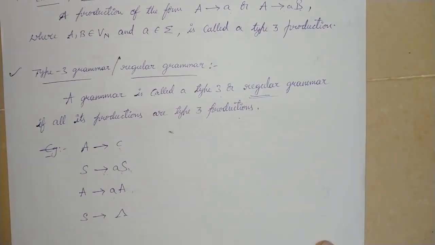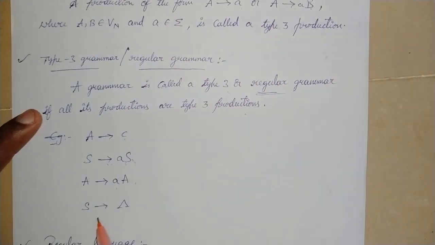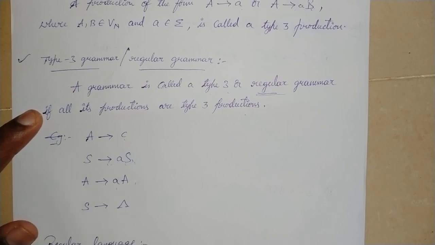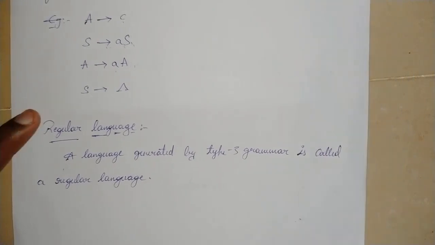So the S replaced by the empty string is allowed in all the 4 grammars. So please note that point. And regular language: a language generated by type 3 grammar is called a regular language.